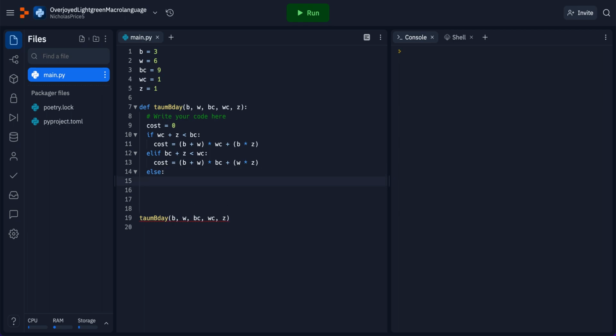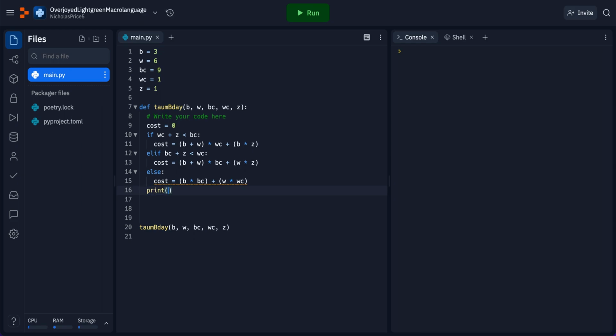And we could write what would happen here. You could probably write this in a more simple fashion, but let's just write the obvious B times BC, black times our black cost. That's how much that's going to cost, plus our white times our white cost. And there you go. For each of those conditions, we have stored a value for our cost.